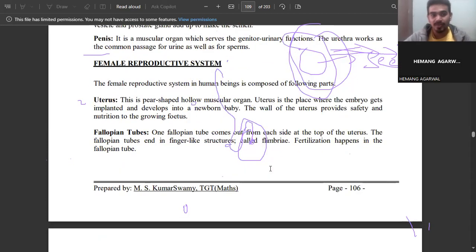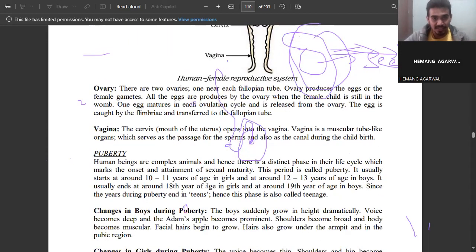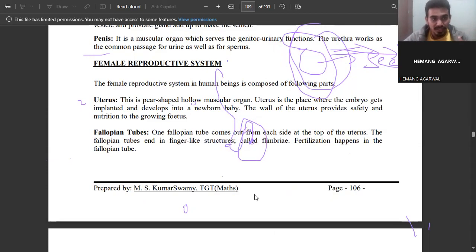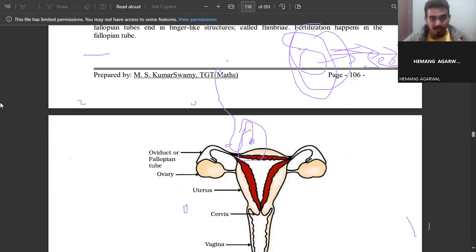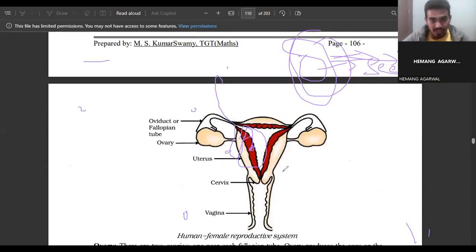Then move to the female reproductive system. The female reproductive system in human beings is composed of the following parts. The first one is the uterus, then the fallopian tube, then the ovary, and the vagina. These are the components of the female reproductive system. The uterus is a pear-shaped hollow muscular organ. You can see this is the structure of the human female reproductive system.